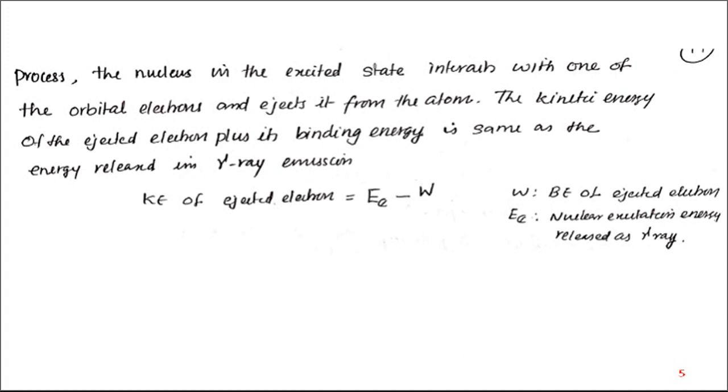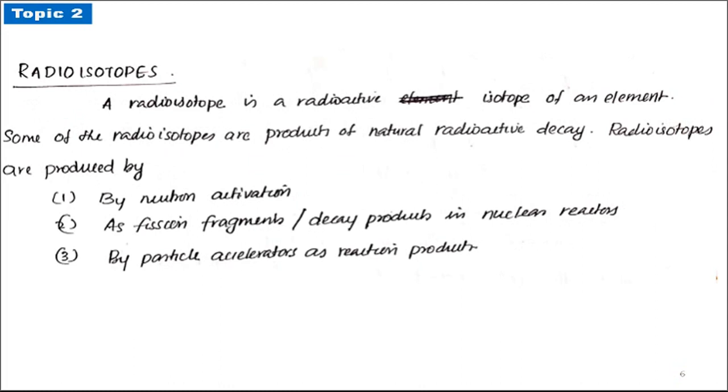Now the second topic is radioisotopes. Radioisotopes refers to the radioactive isotope of an element. We have an element, and if it is showing radioactive properties, then that isotope is a radioactive isotope.